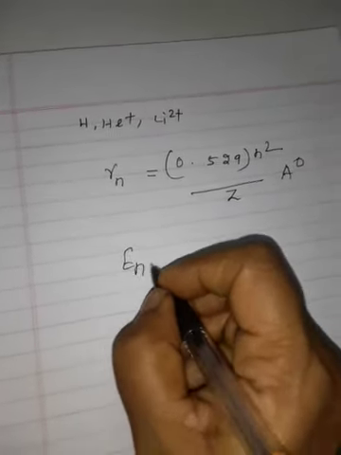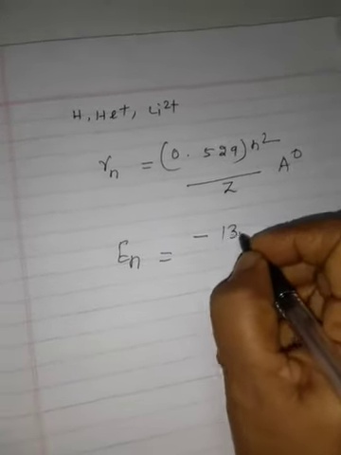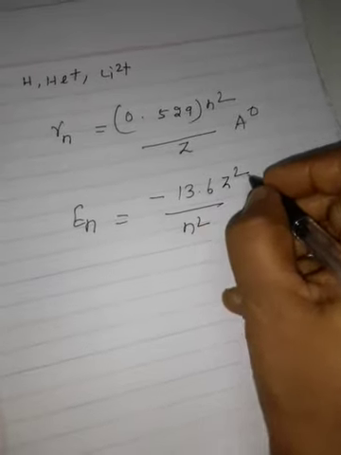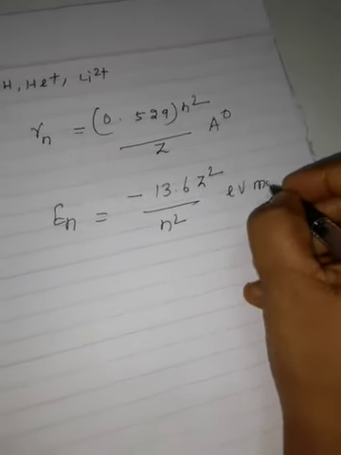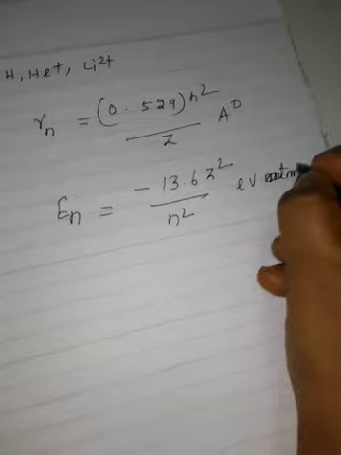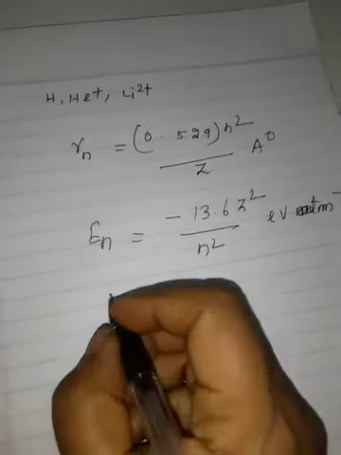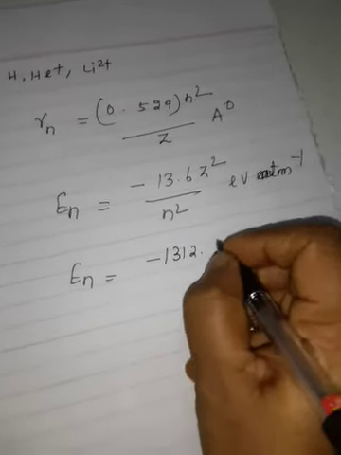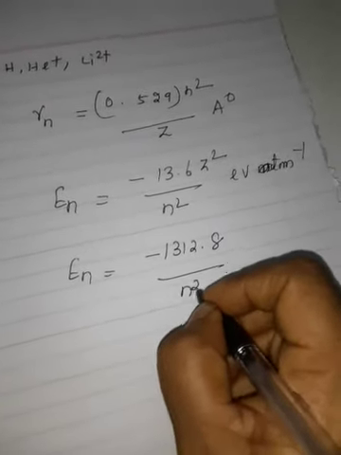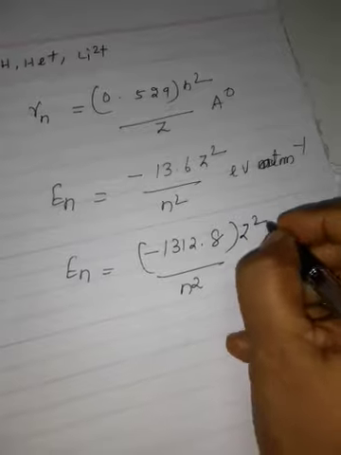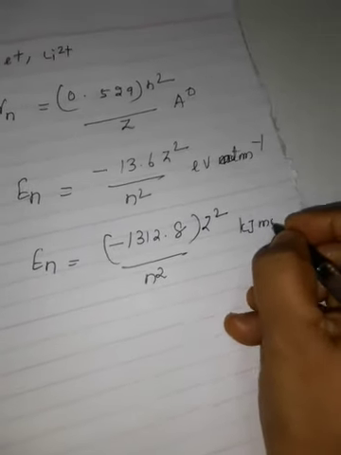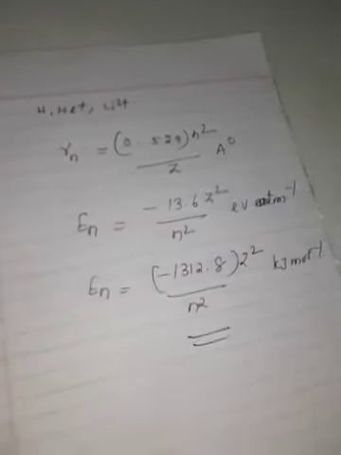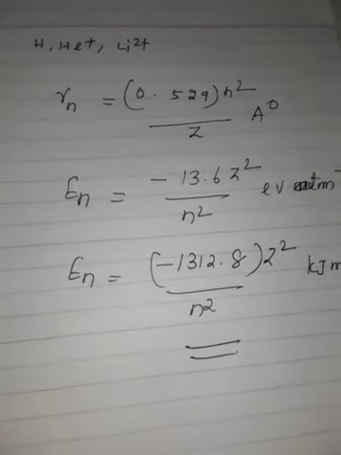Similarly, the energy of the nth orbit is minus 13.6 by n square into Z square electron volt per atom, or En equal to minus 1312.8 by n square into Z square kilojoule per mole. This is the radius of the nth orbit and energy of the nth orbit.